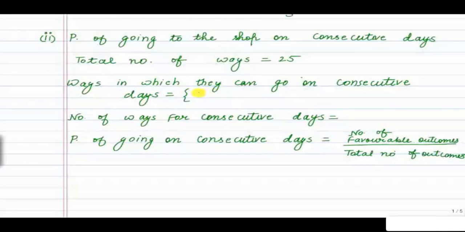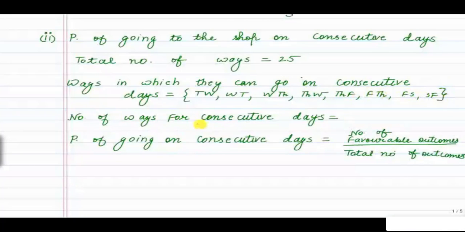So consecutive days they can go are Tuesday, Wednesday, or Wednesday, Tuesday, Wednesday, Thursday, or Thursday, Wednesday, Thursday, Friday, or Friday, Thursday, Friday, Saturday, or Saturday, Friday.